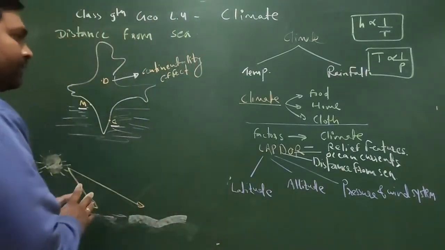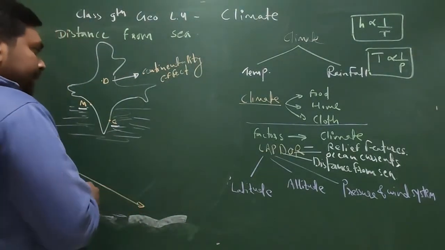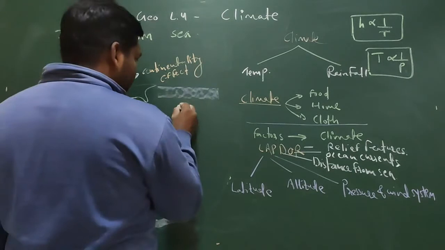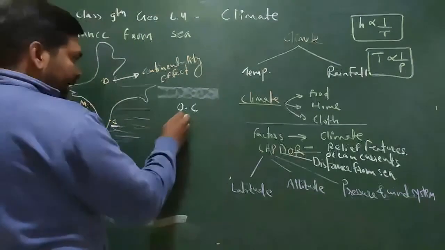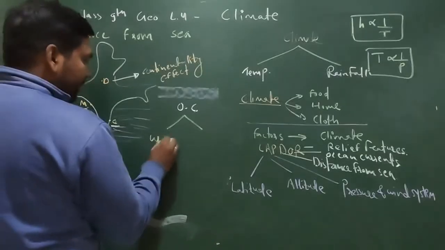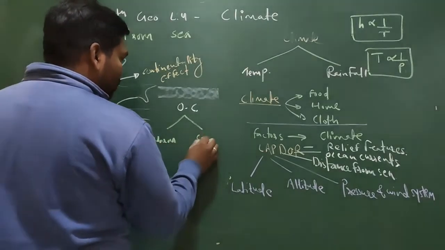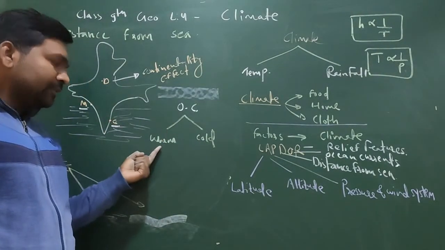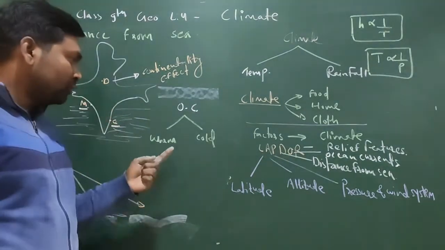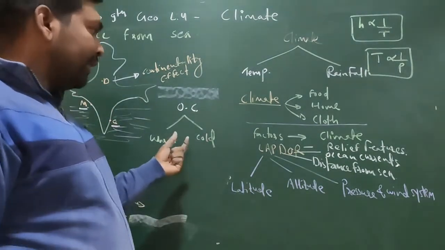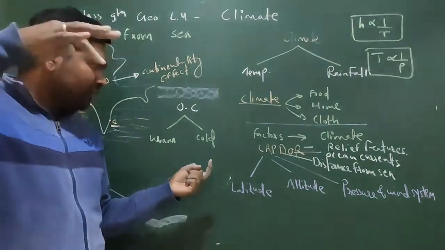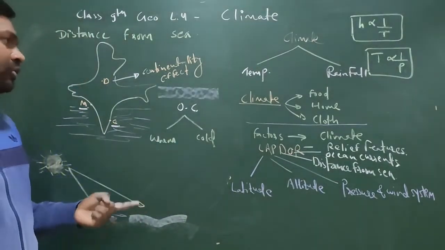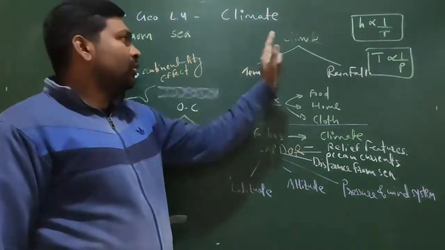Now in this part I will explain the ocean current. Ocean current is of two types: warm ocean current and cold ocean current. If there is a warm ocean current, nearby places will have a little higher temperature because of it, and a cold ocean current will make the nearby atmospheric temperature a little lower. Since temperature is affected by warm and cold ocean currents, climate will also get affected.